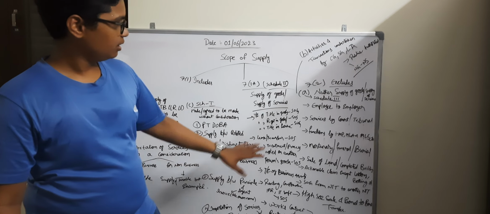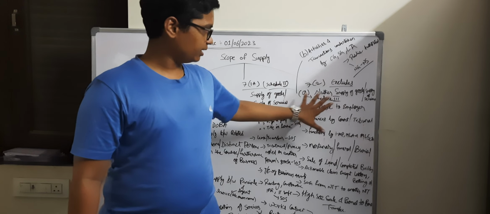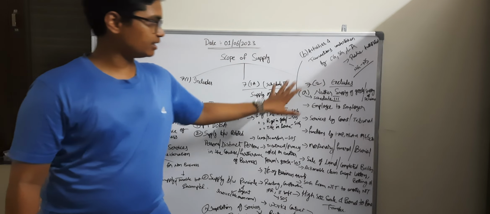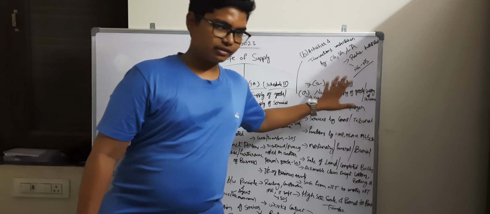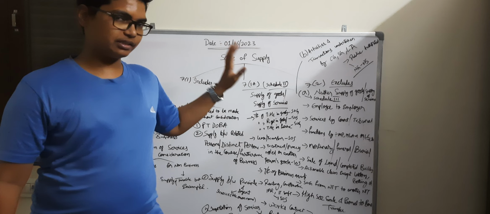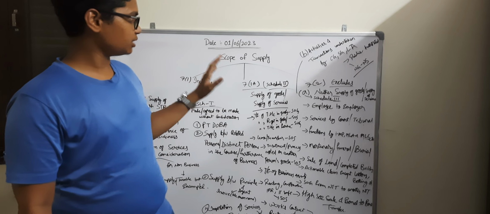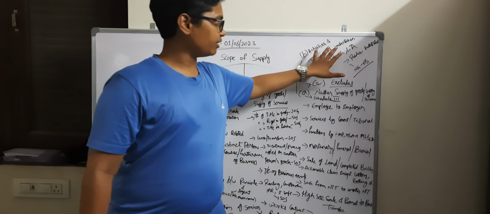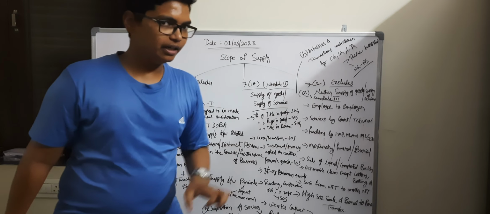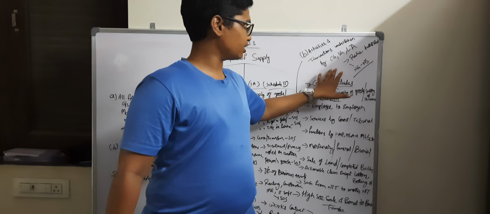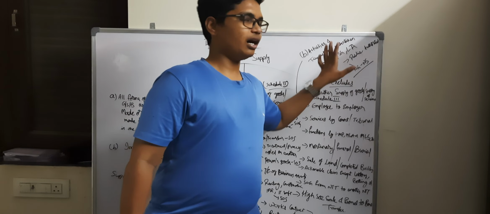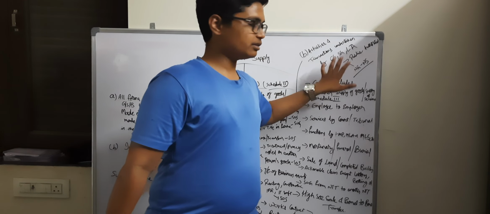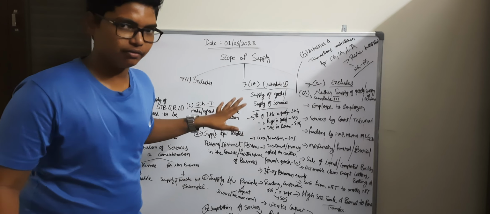And clause A contains the transactions which are neither supply of goods nor supply of services. And clause B contains the activities and transactions undertaken by the central government, state government, local authority or public authorities, which are neither supply of goods nor supply of services.